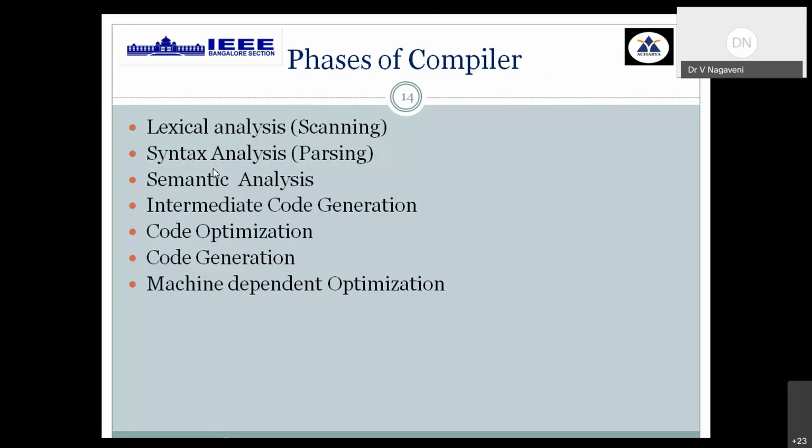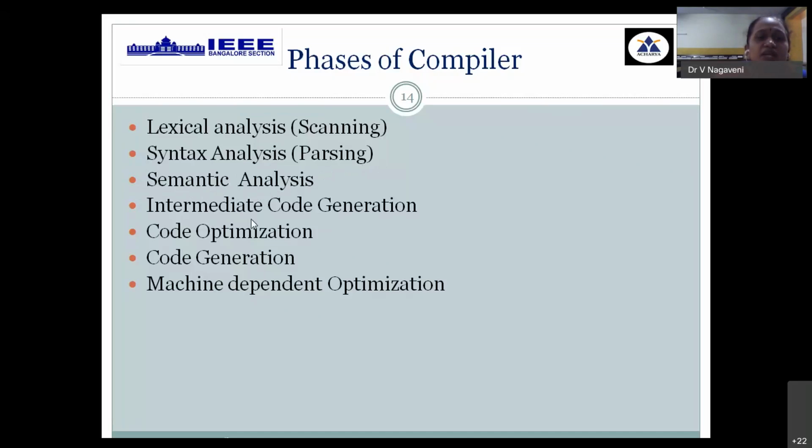Then syntax analysis will convert your tokens into a well-formed tree structure called a parse tree or syntax tree. That stage is also called parsing. Then that is given as an input to the third stage called semantic analysis, wherein we check the generated parse tree for any mismatch. If any mismatch is there, that will be taken care of in the semantic analysis.